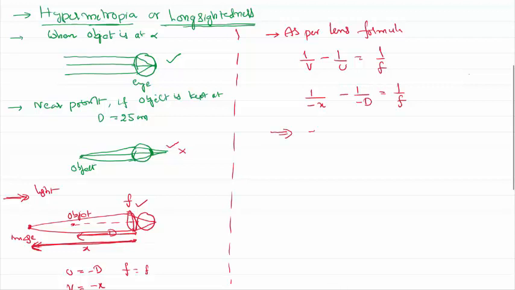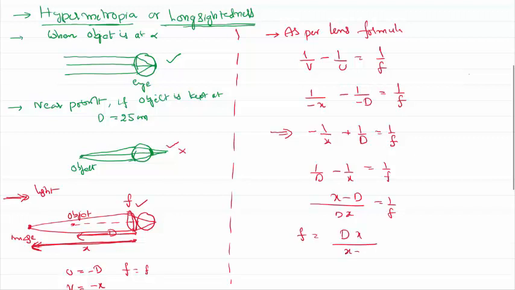Simplifying this further, minus 1 by x plus 1 by d equals 1 by f. So 1 by d minus 1 by x equals 1 by f. That is (x minus d) by (d into x) equals 1 by f. So f equals d into x by (x minus d). This is the focal length of the convex lens that I need to use, and the power of that lens is the reciprocal of that focal length, so that we can solve the problem.